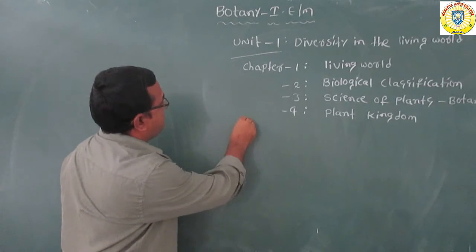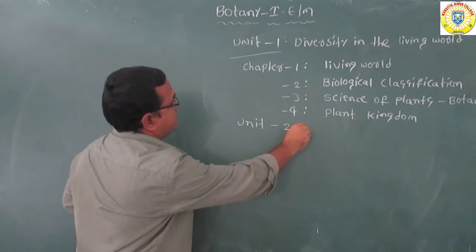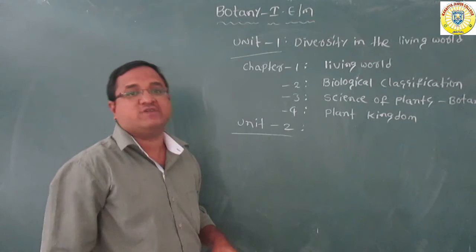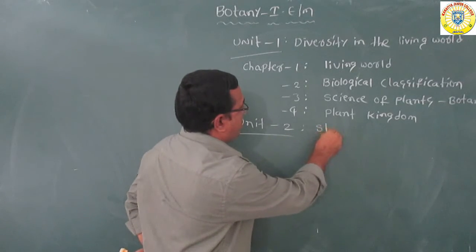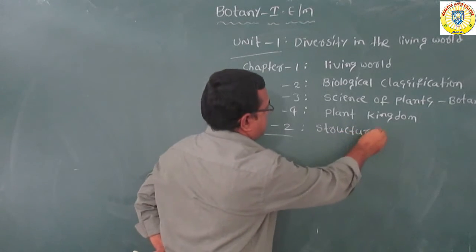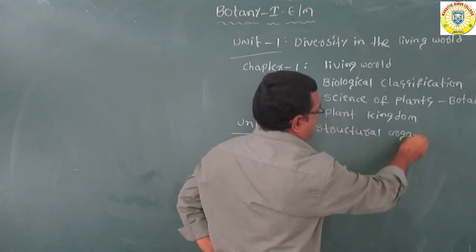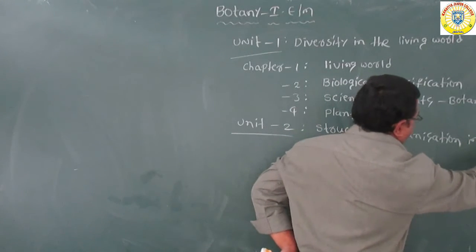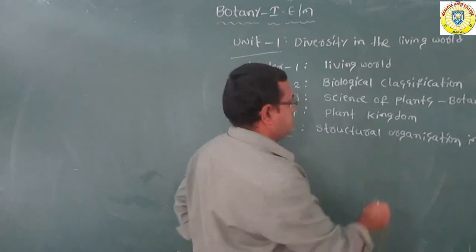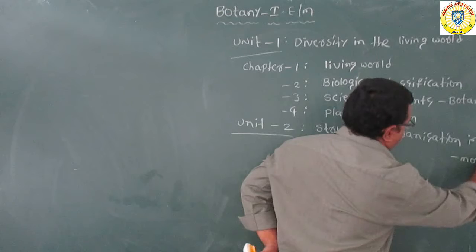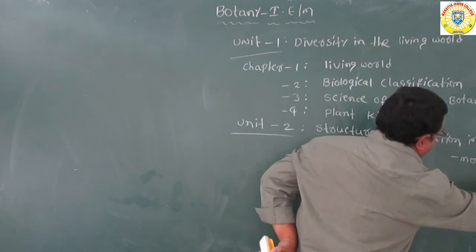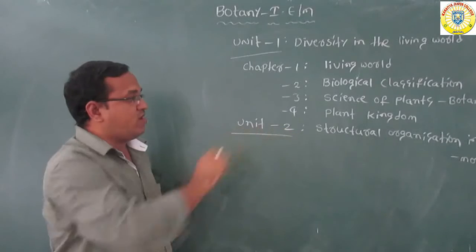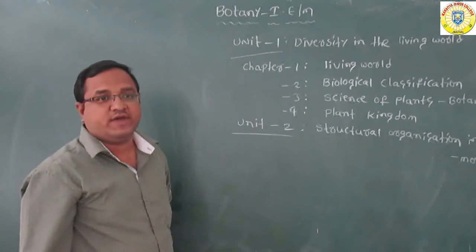Now going to the second unit. The second unit is structural organization in plants. This is also called morphology.